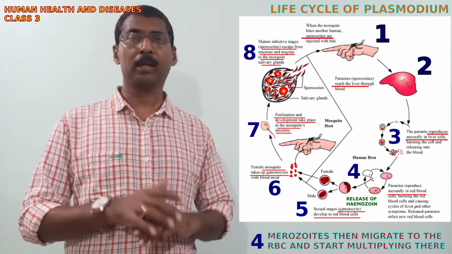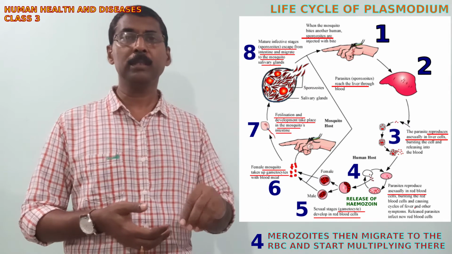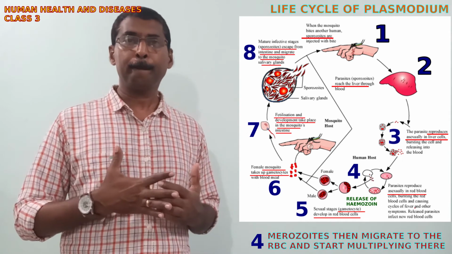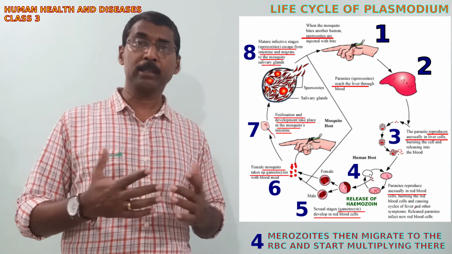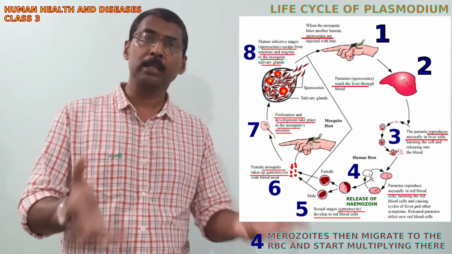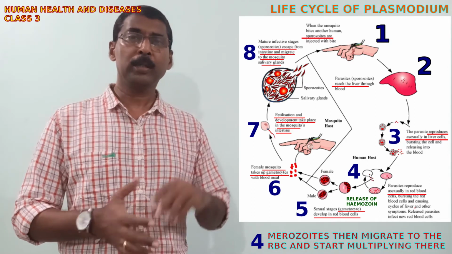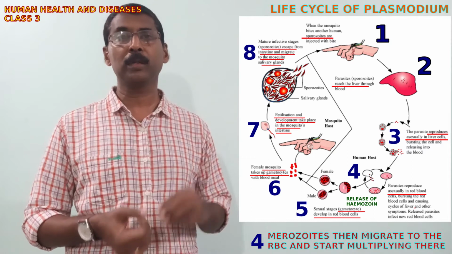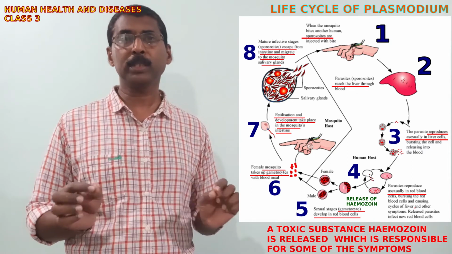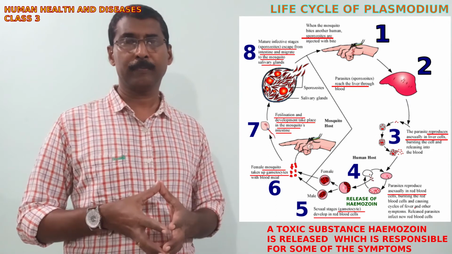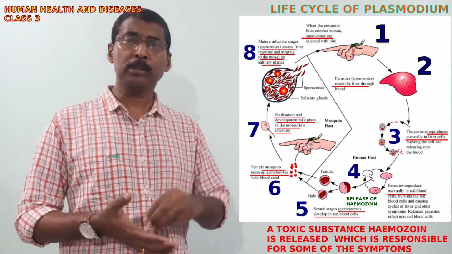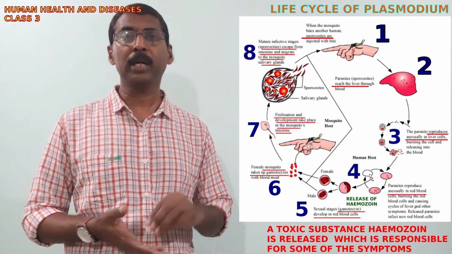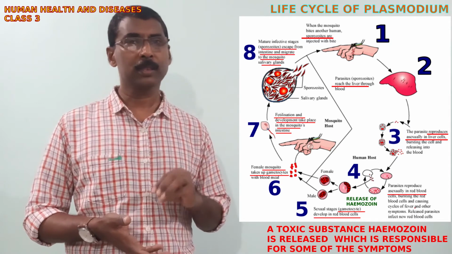They enter into the RBC. And within the RBC, they continue to multiply. After the multiplication, by the rupture of the RBC, they are released into the bloodstream. Along with the rupture of the RBC, they release a poisonous substance, a toxin that is called hemozoin. Actually, some of the symptoms are due to the release of this hemozoin, due to the effect of this toxic substance.